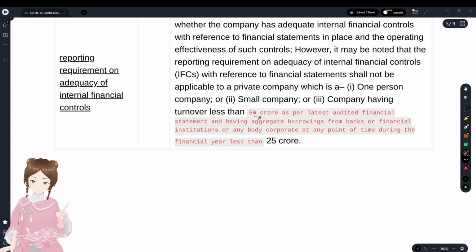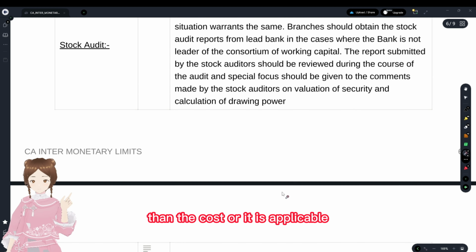With regards to the cost audit, when is it applicable for a bank with regards to any kind of loan? When the funded exposure is more than 5 crore, then the cost audit is applicable.